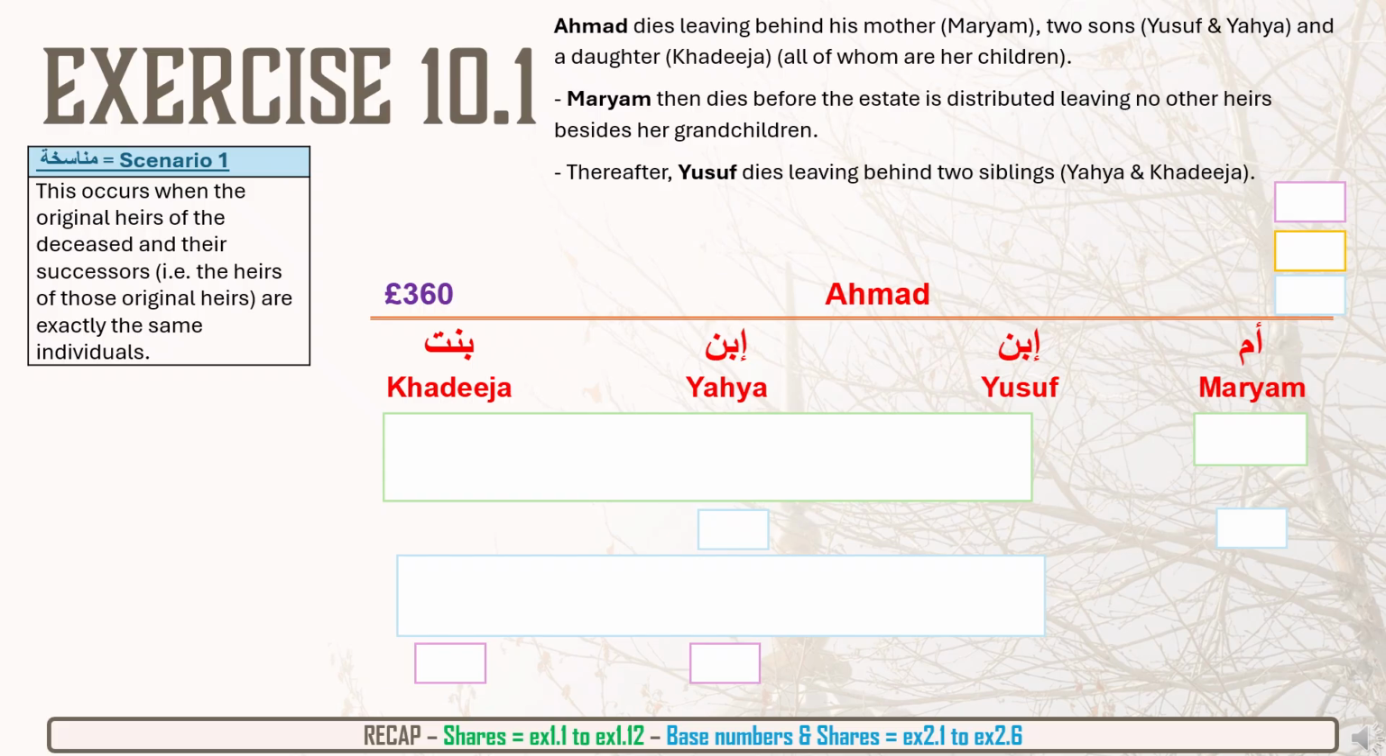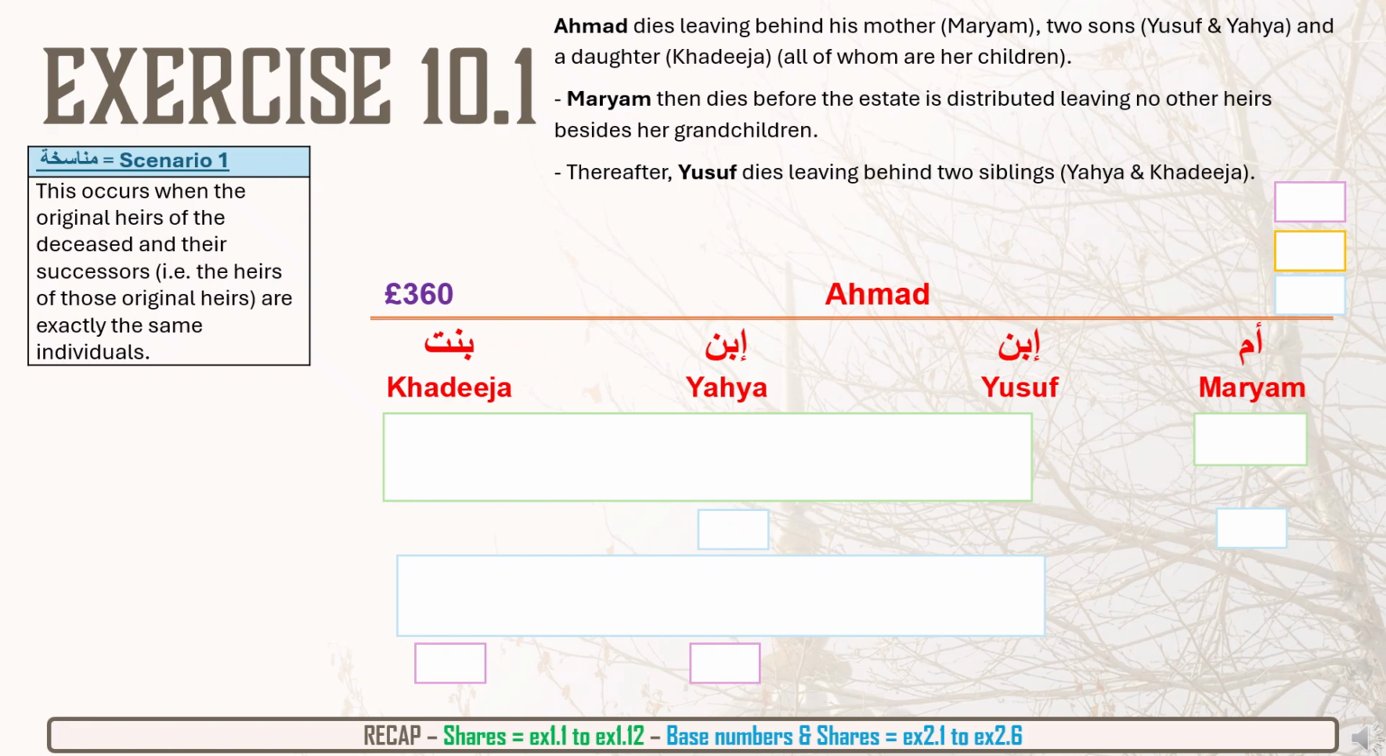So the heirs of Ahmad are the same. Maryam's heirs are also these same people. There's no new person. And Yusuf's heirs are also these same people. No new person is involved. This is a case of scenario one Munaasakha, and the method of working this out is different to scenario two. It's a little bit easier.